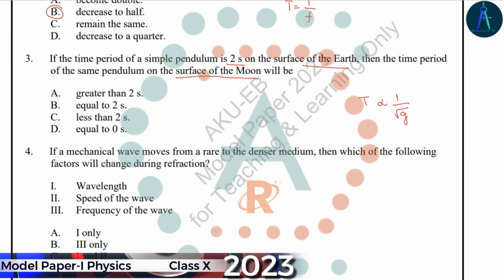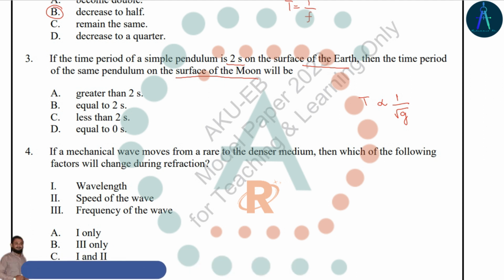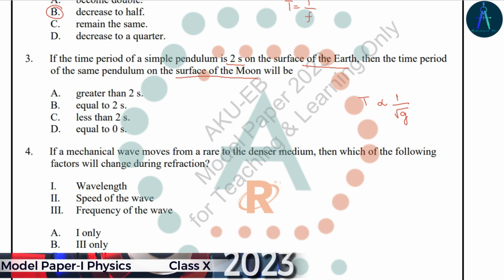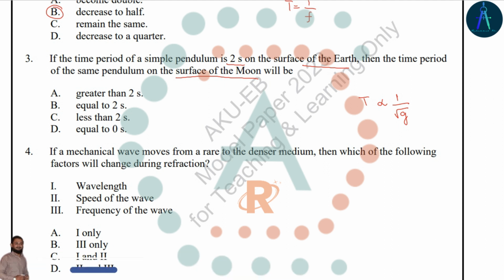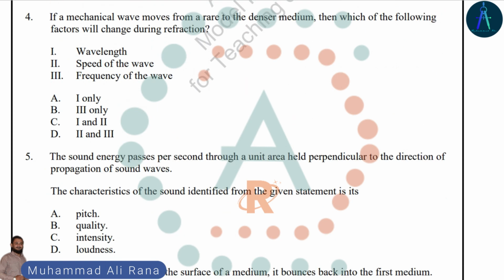At the surface of the moon, the gravitational acceleration is less than that of earth. In this way, the time period would be greater at the surface of the moon. So if it is 2 at earth, then at the surface of the moon it will be greater than 2. Option A is the right answer.